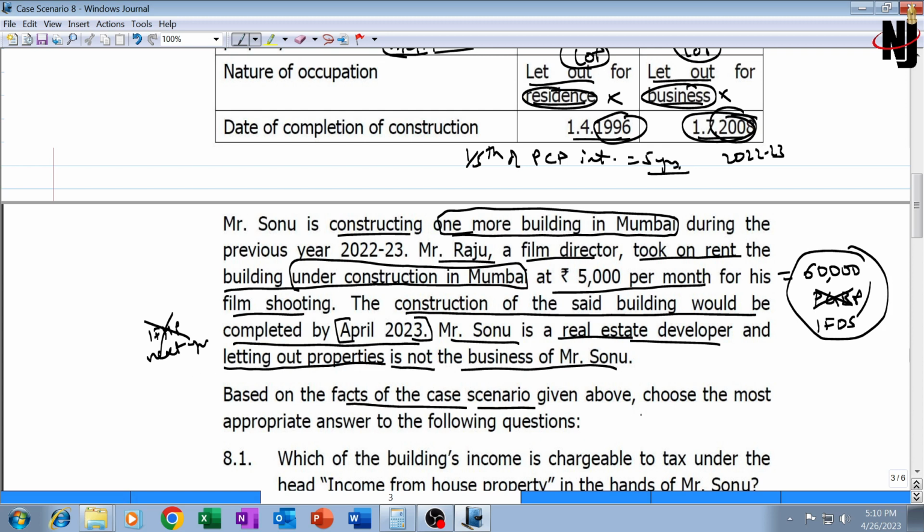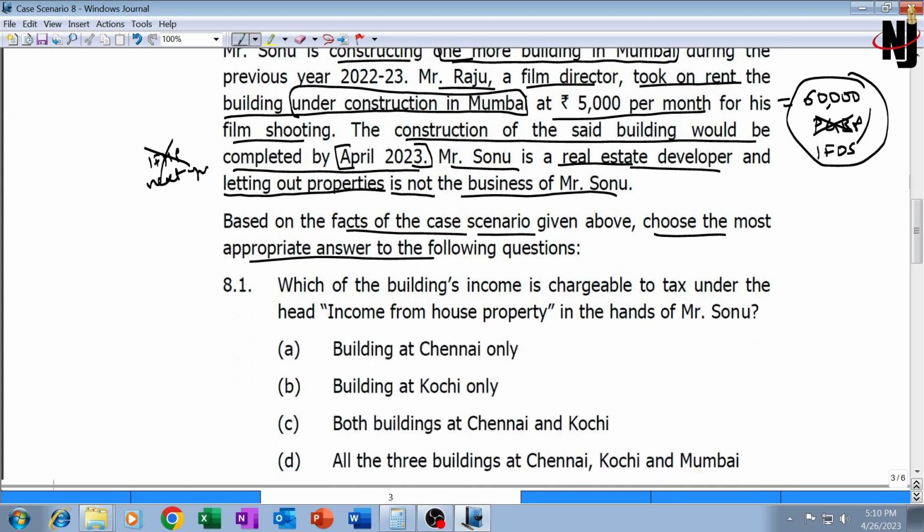Based on the facts of the case scenario given above, choose the most appropriate answer. 8.1. Out of 3 buildings, which of the buildings' income is chargeable to tax under the income from house property? Only Chennai, only Kochi, Chennai and Kochi, Chennai, Kochi and Mumbai, or all three. Correct answer is C, Chennai and Kochi. Mumbai income will be taxable under IFOS for the current year.